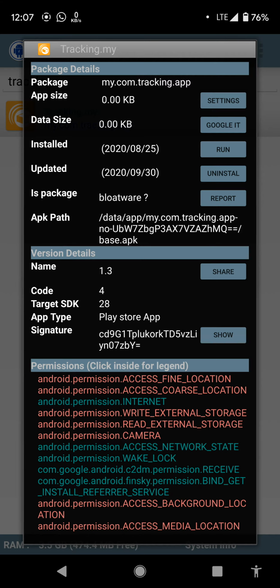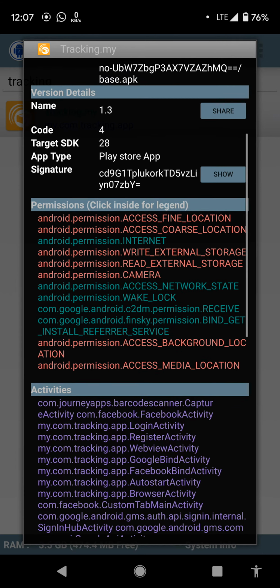So this application is named my.com.tracking.apps, and this version is 1.3, and they have two types of permission. The dangerous permissions are more than the normal permissions, so this application will fall under the dangerous type, that we have to look at a lot of things.